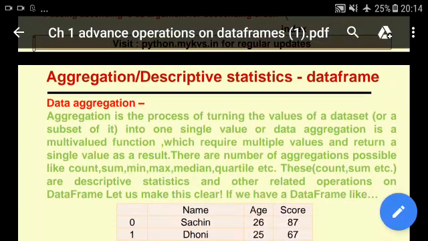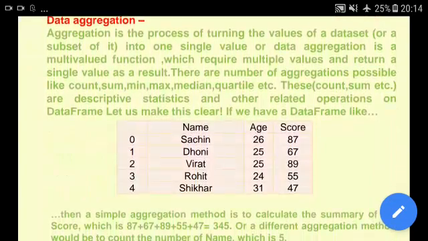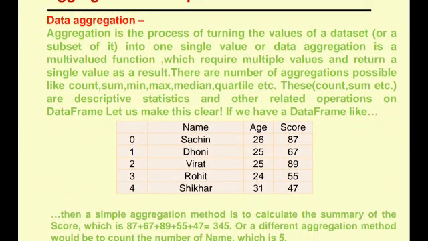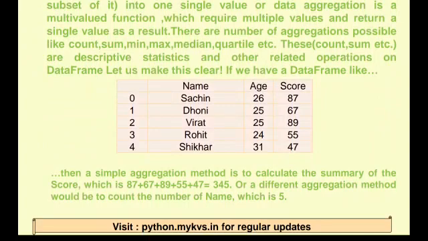Now let us make this clear. Suppose we have a data frame like this, with columns name, age, score, and index 0, 1, 2, 3, 4. I am inserting this data under the name column, age column, and score column. Then a simple aggregation method is to calculate the sum of the score: 87 plus 67 plus 89 plus 55 plus 47. We got the output equal to 345.